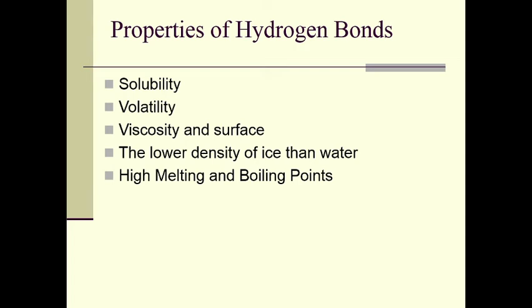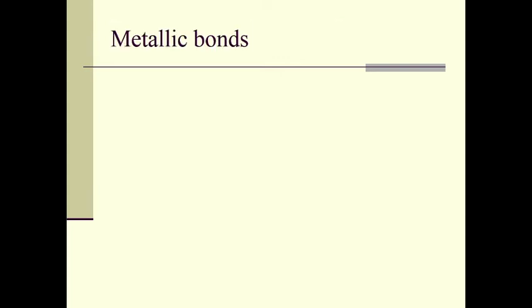Water is a liquid, whereas H2S, H2Se or H2Te are all gases at ordinary temperature. It is because hydrogen bonding is formed in the H2O molecule, but it is absent in the case of H2S, H2Se or H2Te, and because of that all these compounds are gases at ordinary temperature, whereas water is a liquid. These are some of the properties of hydrogen bonds.